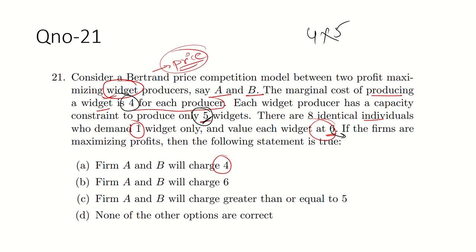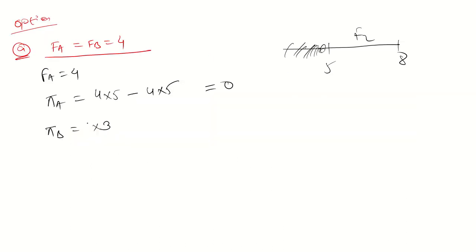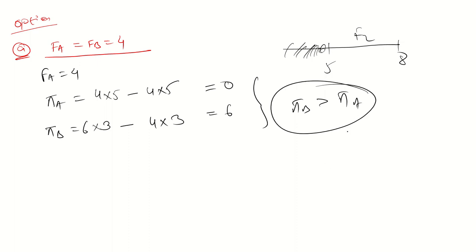So the consumer has the ability to pay what? 6 rupees. Okay, so firm 2 will charge 6 rupees, not 5 rupees. So can I write here 6? That is P into Q minus total cost. So what is the total cost? Every additional cost, or the marginal cost, is 4 rupees now. That is given. So 4 into 3, that is 6 now. So the profit of firm B is greater than the profit of firm A here.